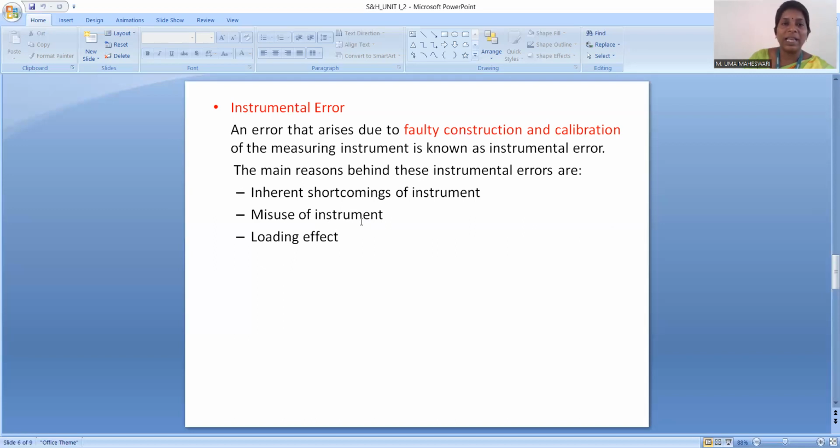Misuse of the instrument refers to errors caused by the observer using the instrument in the wrong way or handling the instrument in an unintelligent way. For example, a voltmeter should be connected across a low value of resistance; instead, if the voltmeter is connected to a higher value of resistance, it will show an error. Similarly, the loading effects. How much load should be connected to the instrument should be considered, and according to that, load values should be given to the instrument. If not, there will be an error in the instrument. It is known as loading effects.